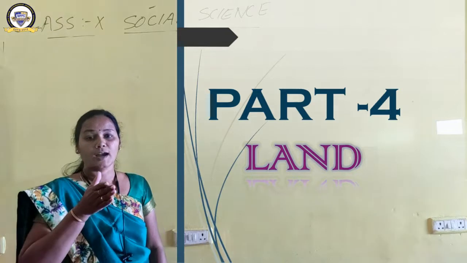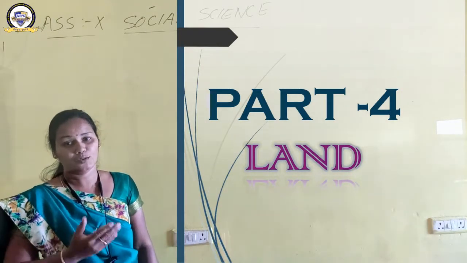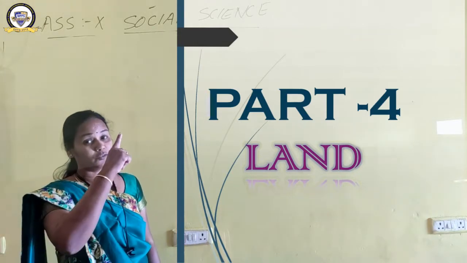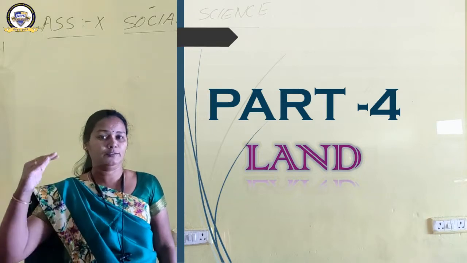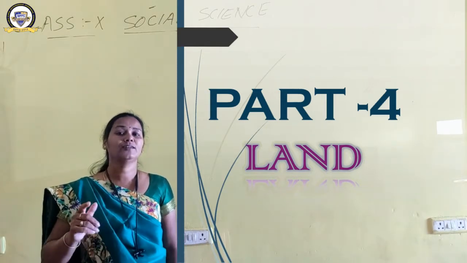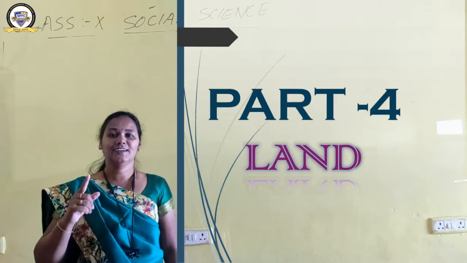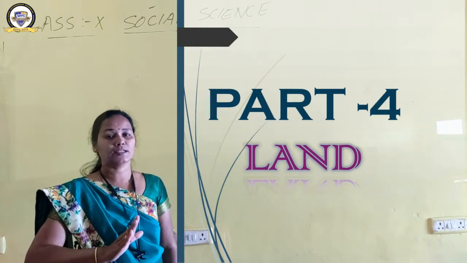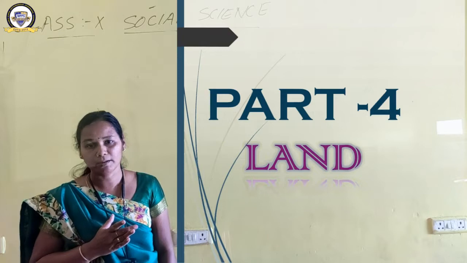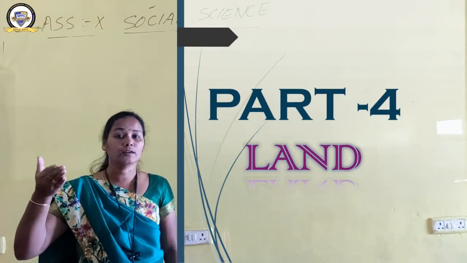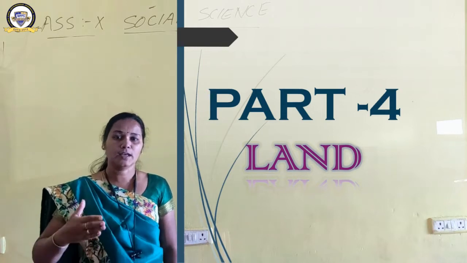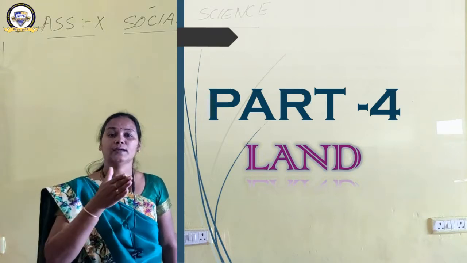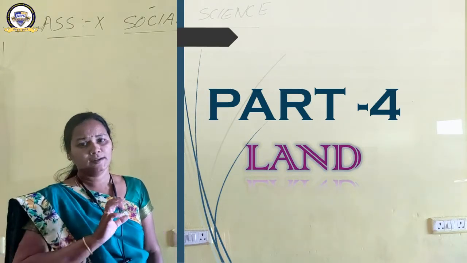Today we are going to start different resources. I told you in the previous session that the whole geography book deals with resources, different kinds of resources. What are the resources you have seen in the very beginning? Different materials provided by nature, which satisfy our needs, are technologically accessible, economically feasible and culturally acceptable, are termed as resources. Various kinds of resources are available in our environment, and we learned about classification of resource, development of resource and its problems. We have covered resource planning and the conservation of resource. Different aspects about resources have been completed.